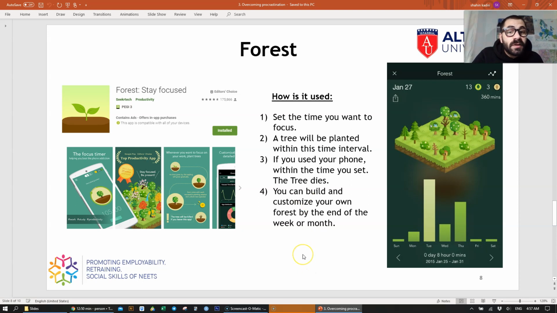And by the end, you can feel the reward, which is your forest. You have a forest that you can customize. And it's a good psychological way of focusing. Plus, it shows you how many minutes you have focused, such as here, 360 minutes. I'll be showing you in the next video how to use it exactly.